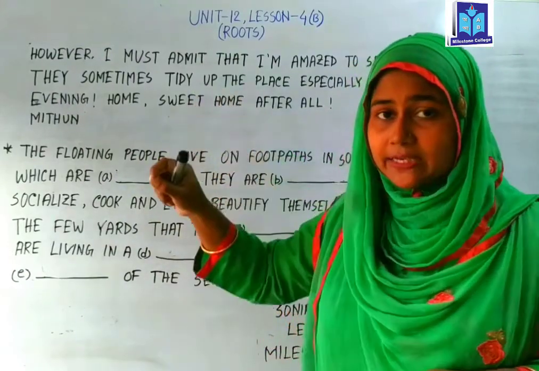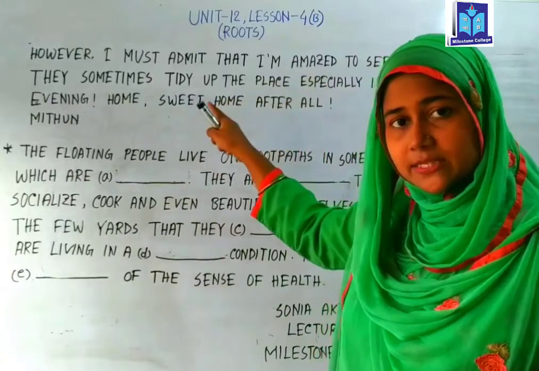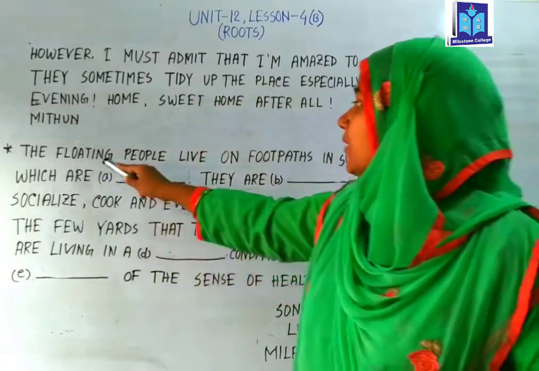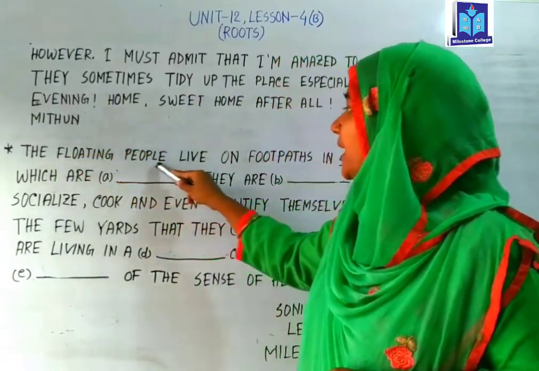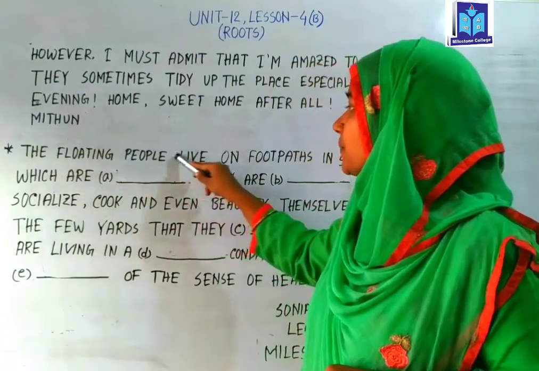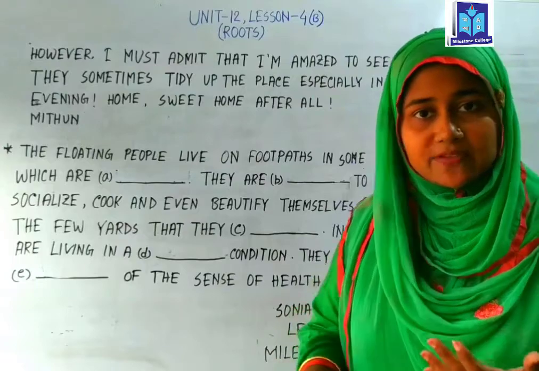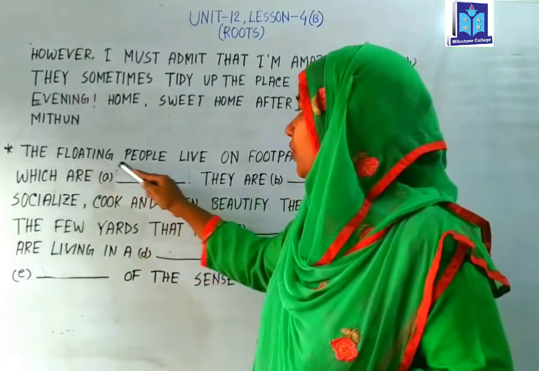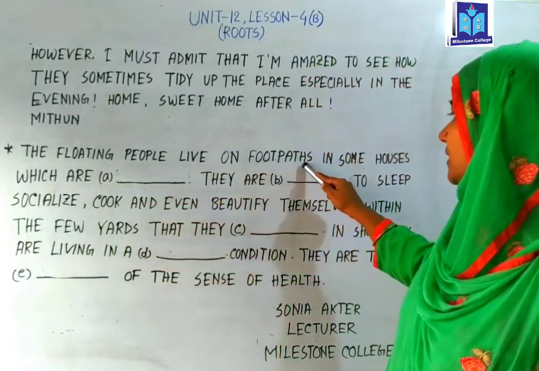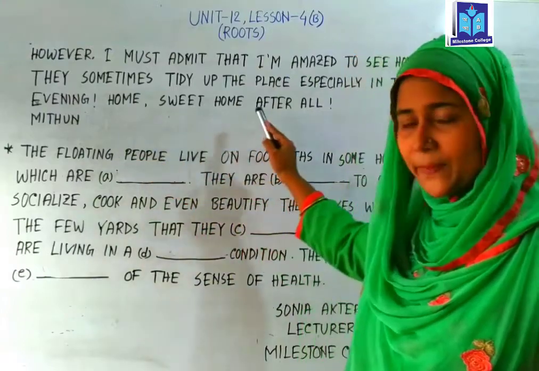But you have to collect it based on that passage. So read this one, The Floating People. This is the main topic of this passage. This passage is written about floating people and their lifestyle. So the floating people live on footpaths. This is also based on the passage.